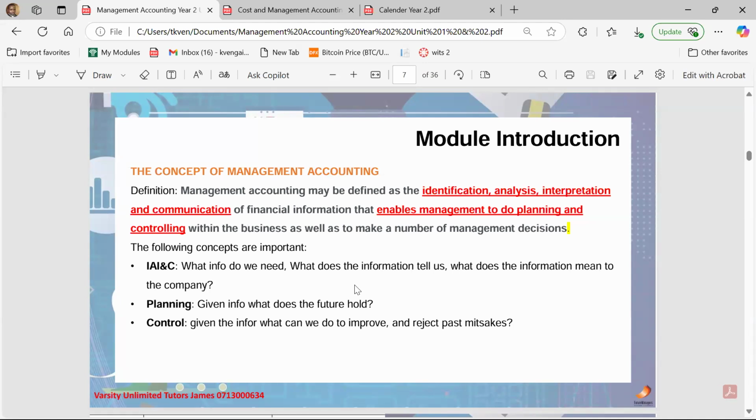So there are different useful ways that financial information can be to you as a manager when you are making the different decisions that you're going to be making. But for you to be able to make these decisions, you need to understand how to analyze, interpret, and communicate this financial information. And that is what management accounting is all about.